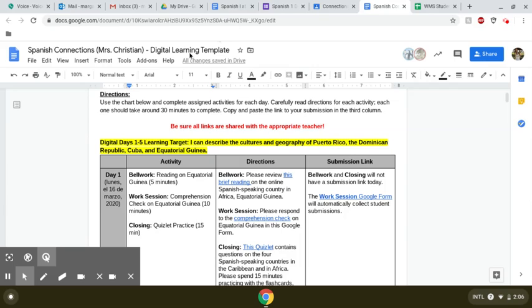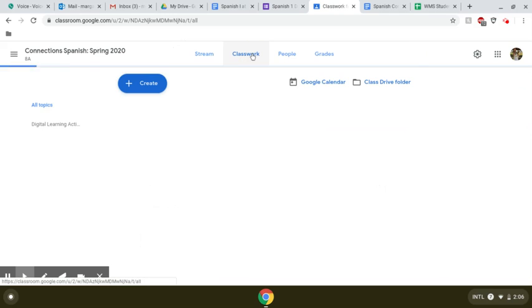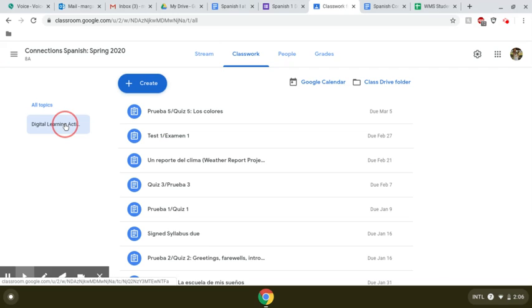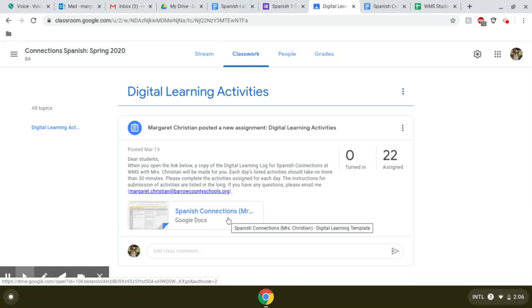So right now I am on our master document, which says Spanish Connections, Mrs. Christian, Digital Learning Template. You can access this by going to your Google Classroom, clicking on Classwork, and then Digital Learning Activities. Once you click, then it will let you make a copy of that file.